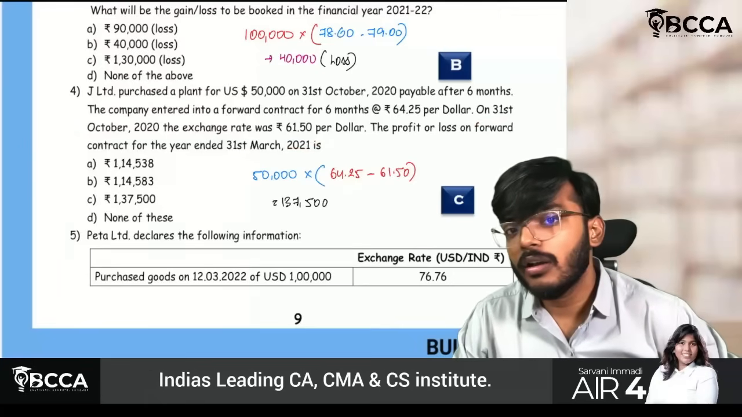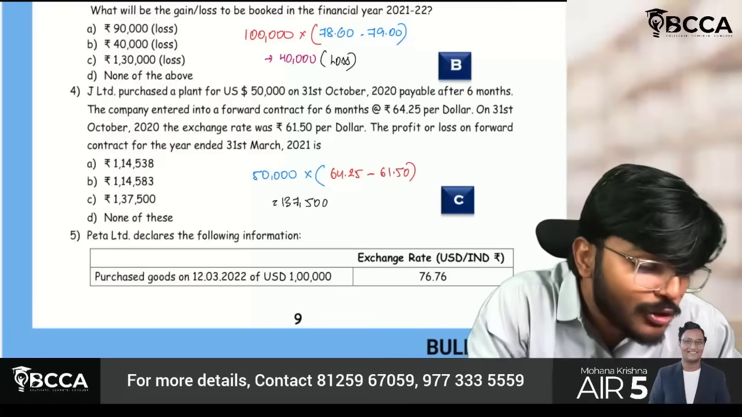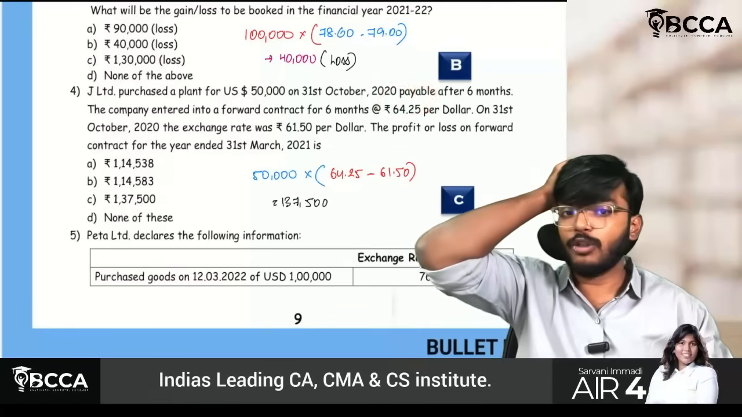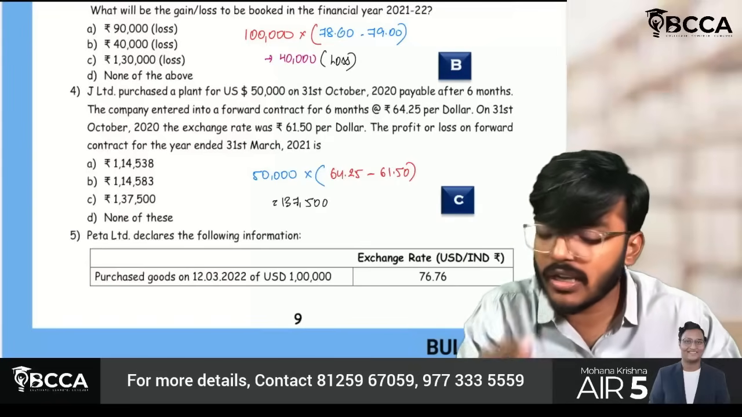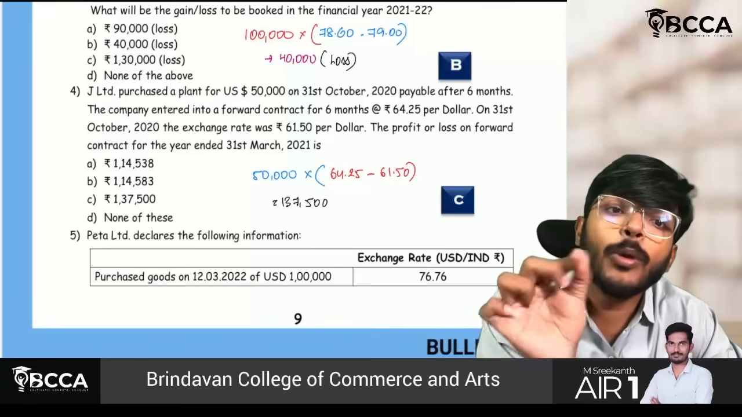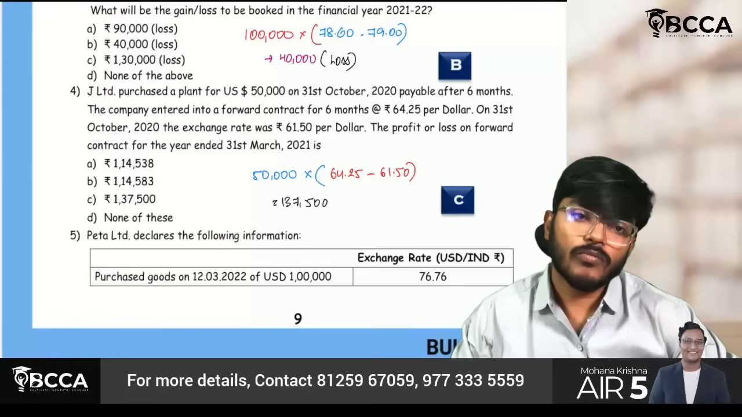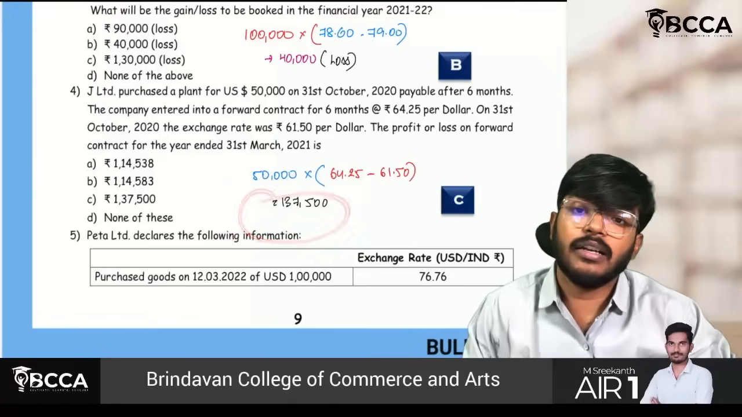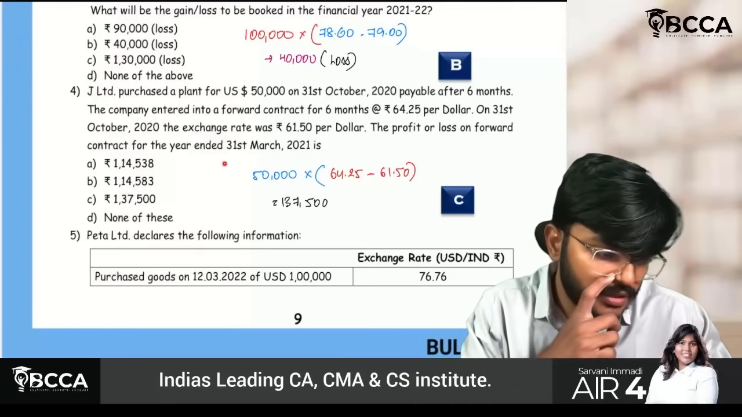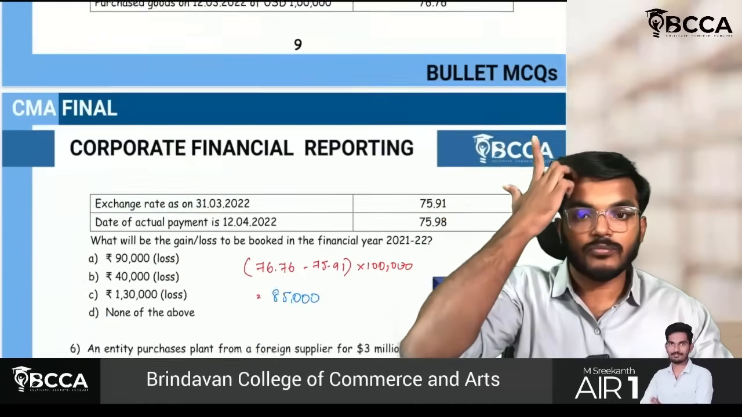Sir, I am getting exchange loss again. You are getting exchange loss. Now, if you have to pay, you have to pay 61.5. But in future, 64.25 you have to pay. Sir, how much loss per dollar? 64.25 minus 61.5, I will be getting 2.75. Just do into 50,000, you will get 137,500. I hope you have understood. They are asking for the year ended 31st March 2021. That's it. The figure will be 137,500, which is option number C.